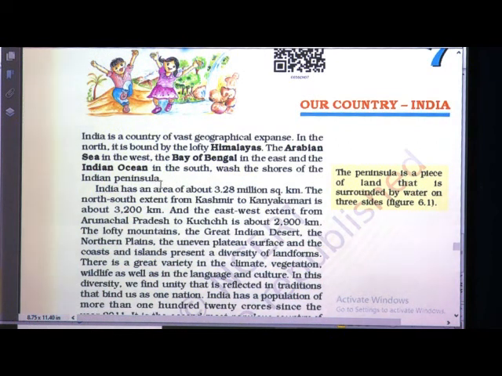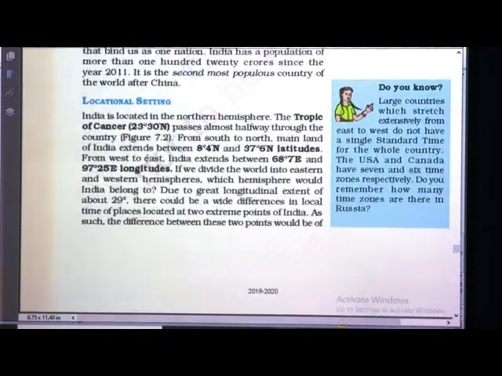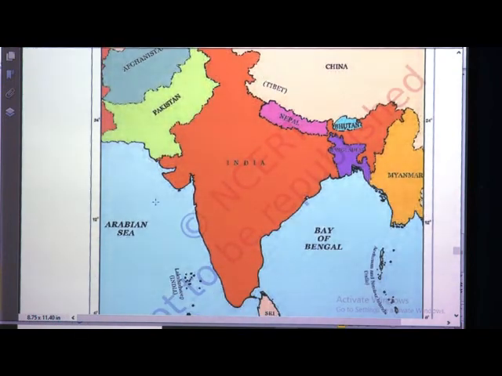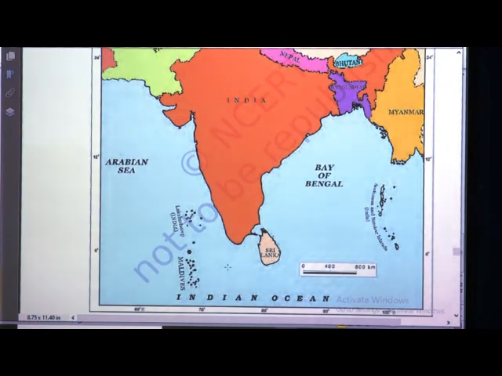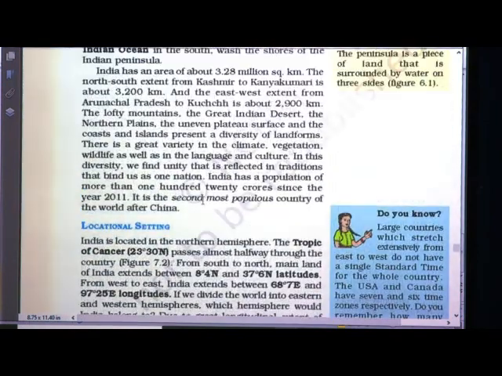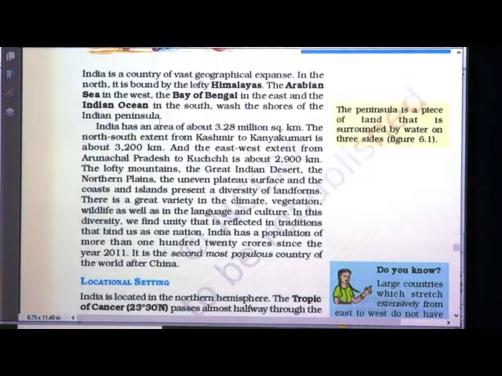So what do you mean by peninsula? Peninsula means a piece of land that is surrounded by water on 3 sides. See, this is our country, and it is surrounded by water from 3 sides. This is one side, this is another side, and even below India. So these 3 sides it is surrounded by water, so we call it a peninsula. We can call it the Indian Peninsula. A peninsula is land that is surrounded by water on 3 sides.